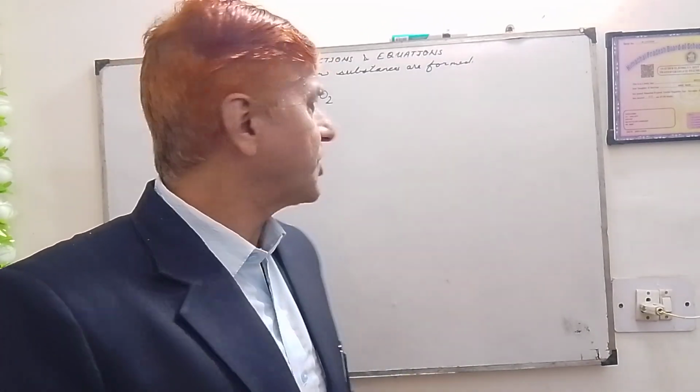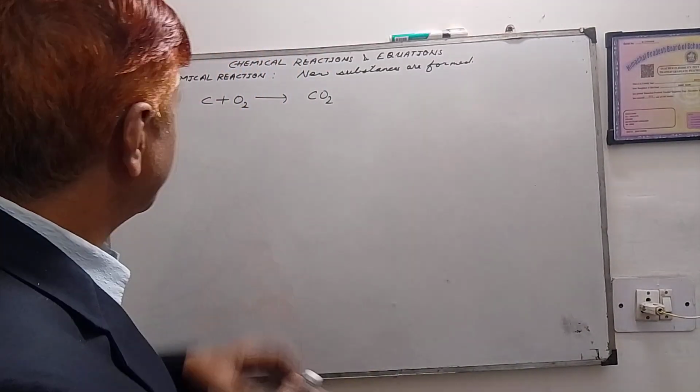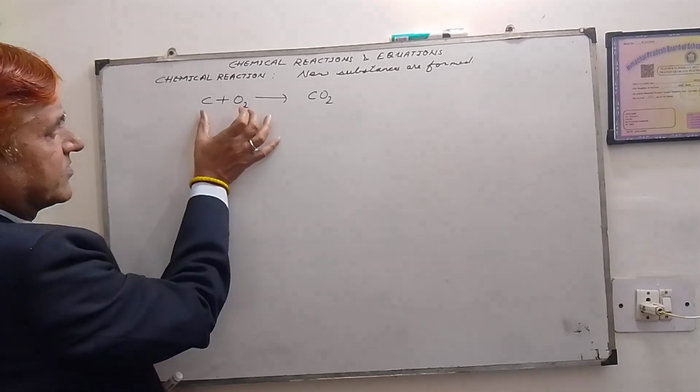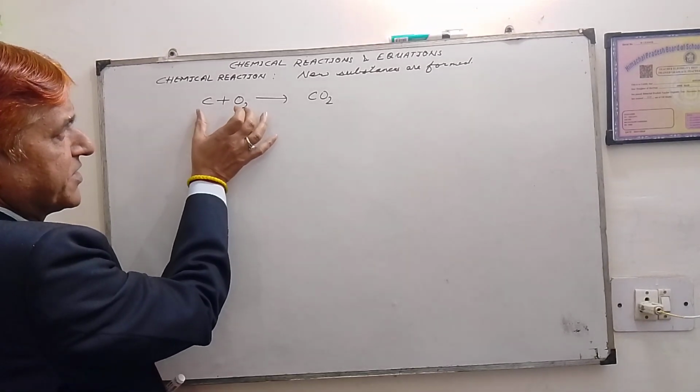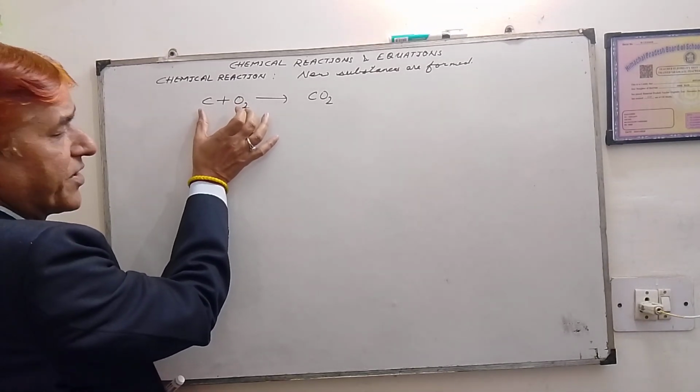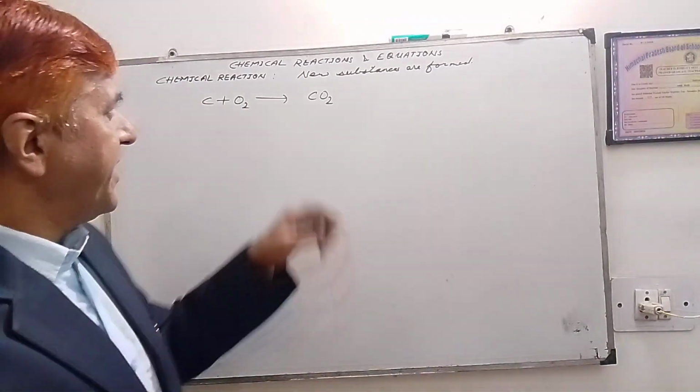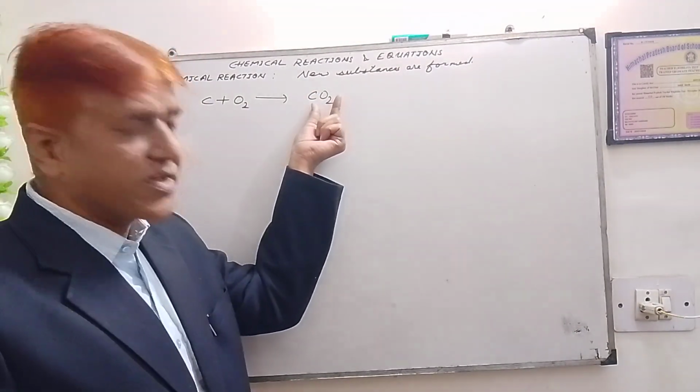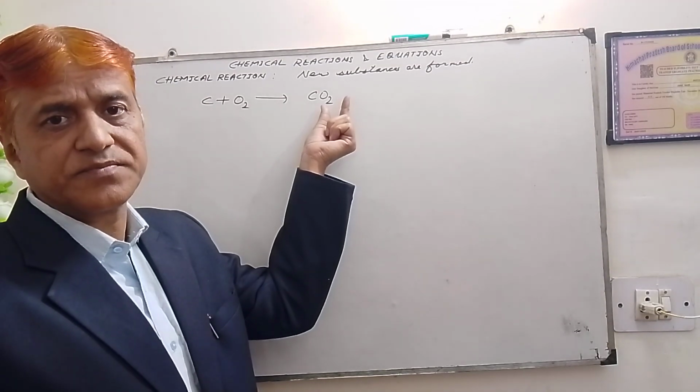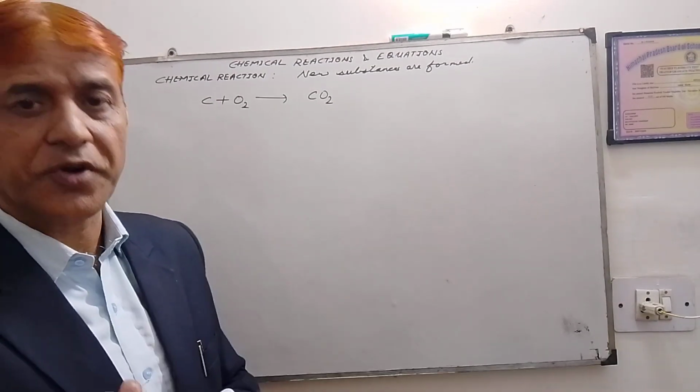In a chemical equation, the reacting substances, or the substances which take part in a chemical reaction, are called reactants. And the new substances which are formed in a chemical reaction are called products.